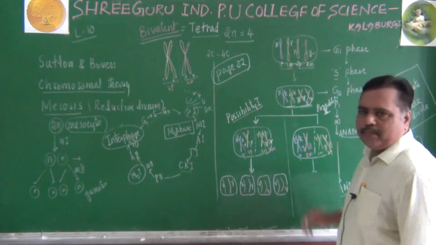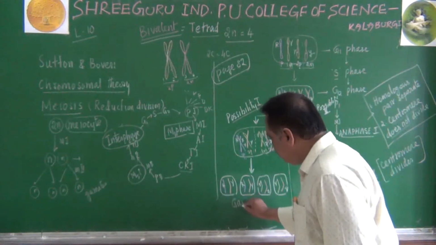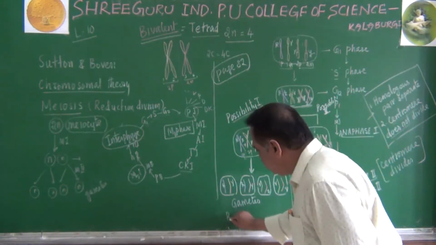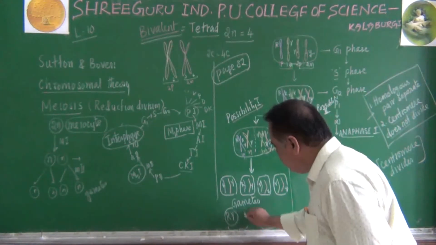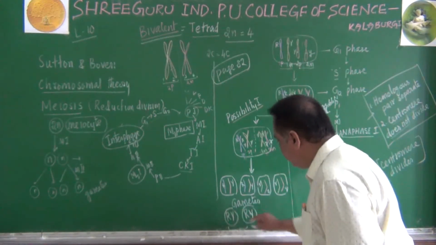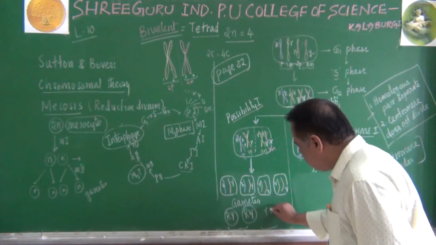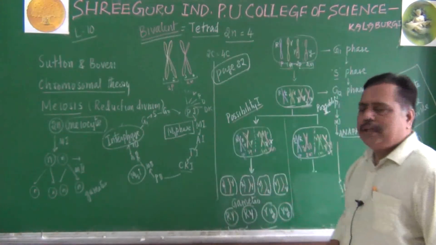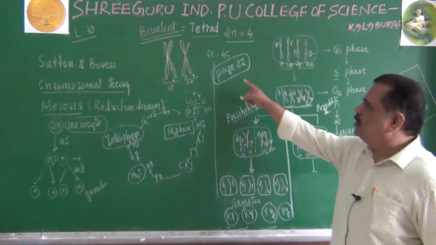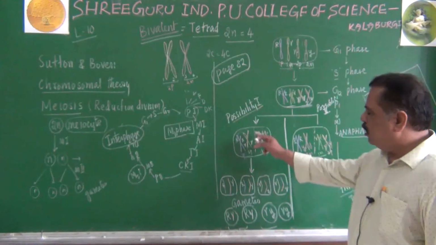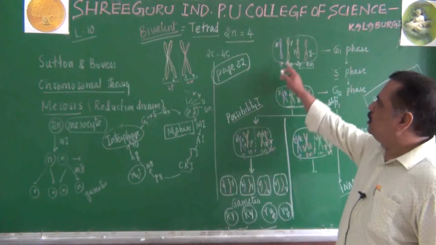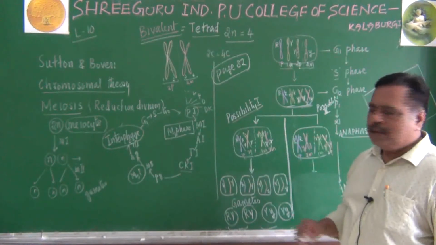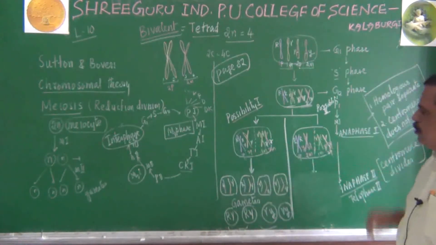Now these are called gametes. Please listen, what types of gametes are produced at the end of possibility 1? One gamete is with capital R, capital Y. Another gamete is with capital R, capital Y. The third gamete will be with small r, small y, and the fourth gamete will also be with small r, small y. This is one possibility. For the first possibility, check page number 82 in your NCERT book. Compare this. In the textbook they have given only color. I have taken alleles also and am explaining along with alleles. So remember this point.